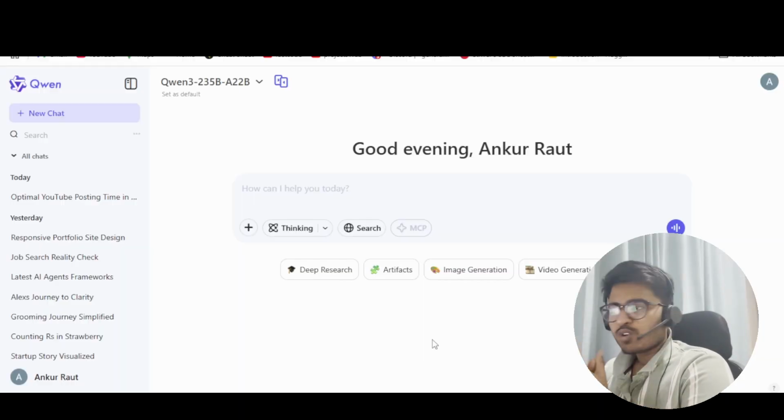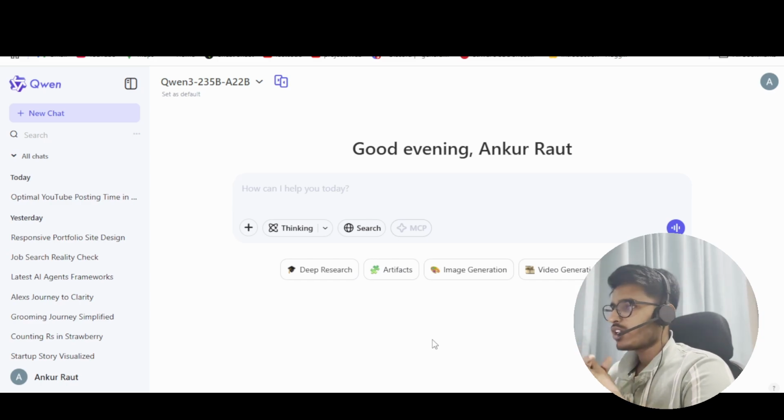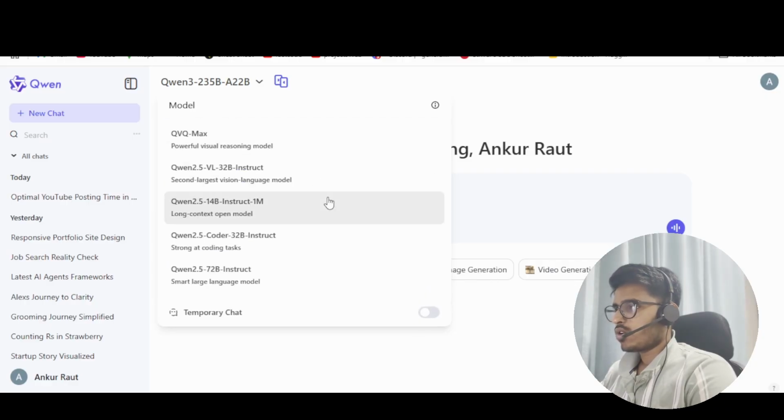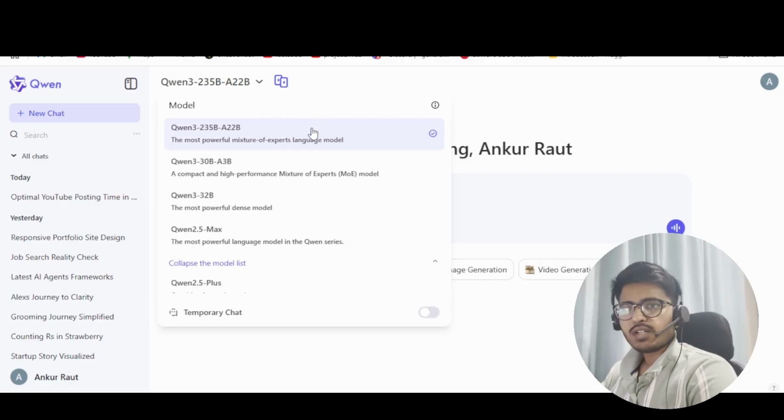Okay, so now we are on the screen and we are on chat.qwen.ai. That's the platform that we wanted to explore today. Let's begin then. Here you can see that there are different models that you can choose from. You can also expand, and there's a big list that you get, which you can definitely use, and you can choose from these models.